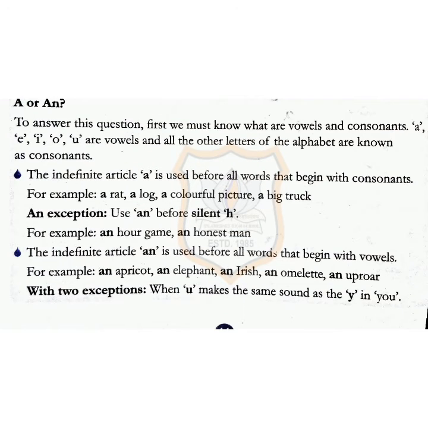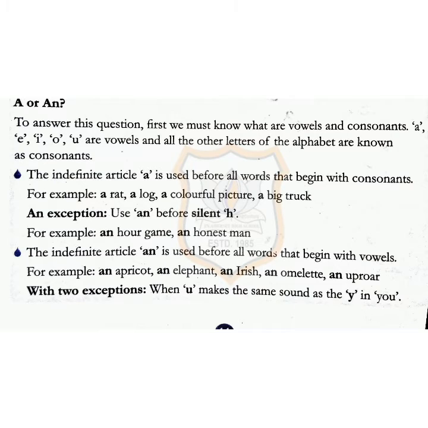So now, when to write a or an? For that we have to know what are vowels. Now a, e, i, o, u are vowels and all other letters of the alphabet are known as consonants. The indefinite article a is used before all the words that begin with consonants. For example, a rat, a log, a colorful picture, a big truck. Exception: an is used before a silent h, like an hour, an honest man.